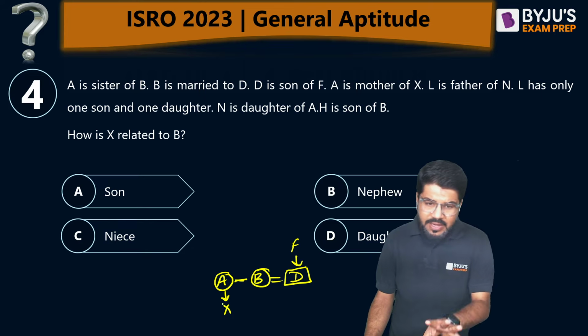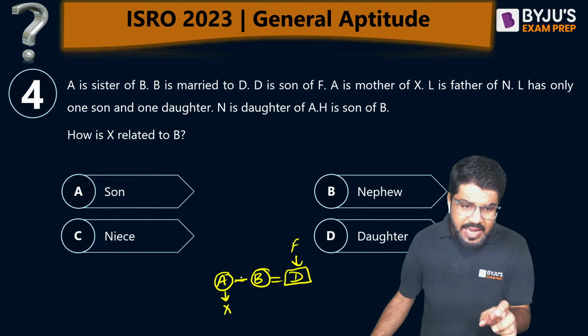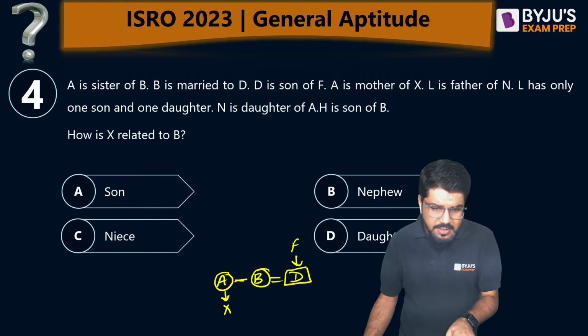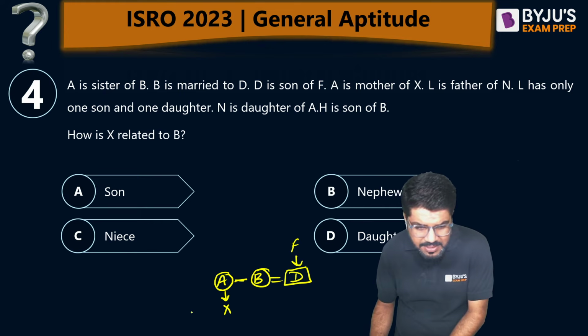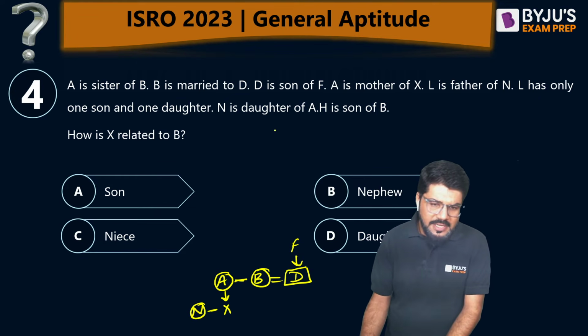L is the father of N. Where is L? Where is N? Nothing shown. L has only one son and one daughter, and N is the daughter of A. So N will come here, and N and X are siblings. N is the sister, N is the daughter of A. Also, H is the son of B.